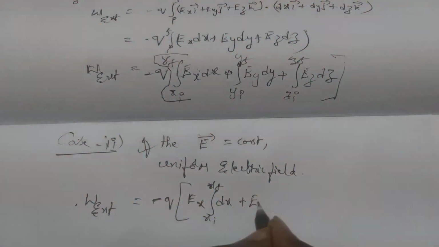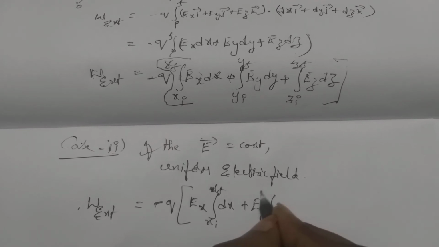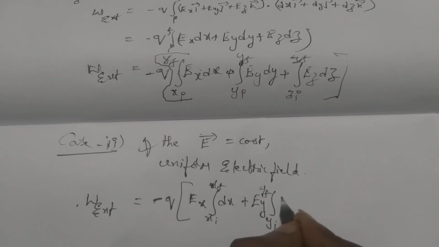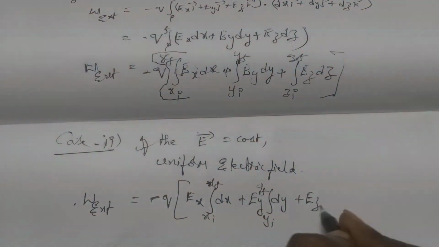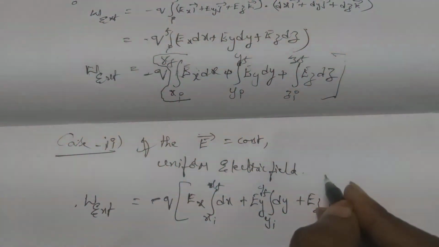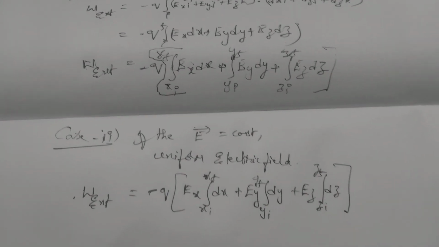Similarly, Ey is constant, so the integration from yi to yf of dy, plus Ez constant, the integration from zi to zf of dz.